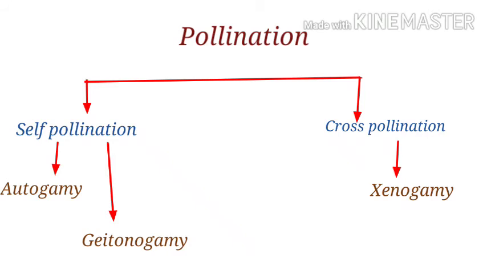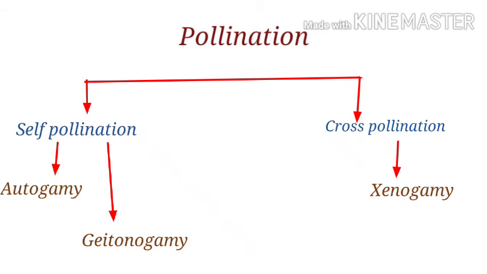The flowers of this type of pollination will not open at all. It will be somewhat closed. So this helps the flower to perform autogamy pollination. These types of plants, that is Viola, Oxalis, etc., produce two types of flowers. They are chasmogamous flower and cleistogamous flower.